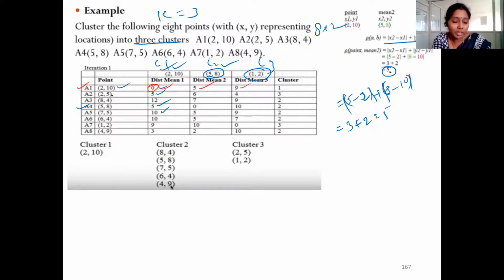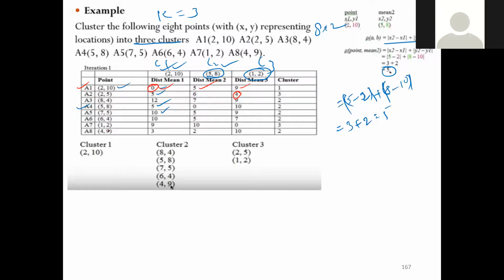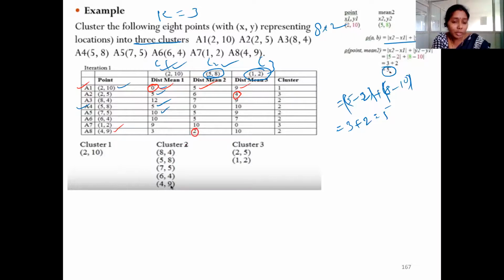Coming to the second one, A2, it is closest to the third mean, that means the third cluster. Similarly, if you consider this 4, 9, we have 3 distance values, and 2 is the lesser value. So this is closest to the second mean, that is the second cluster.